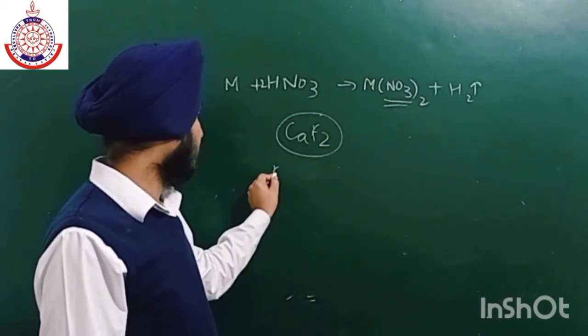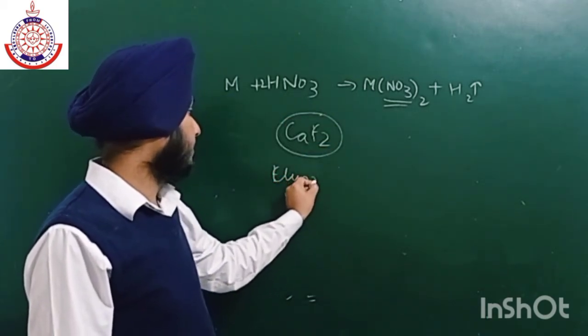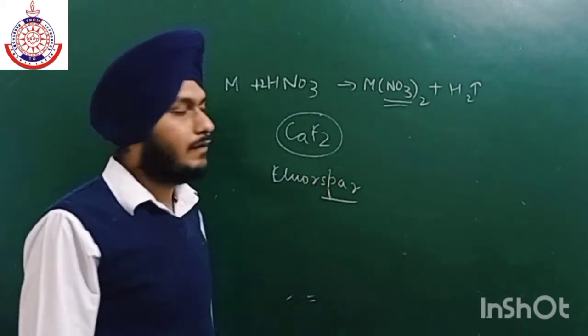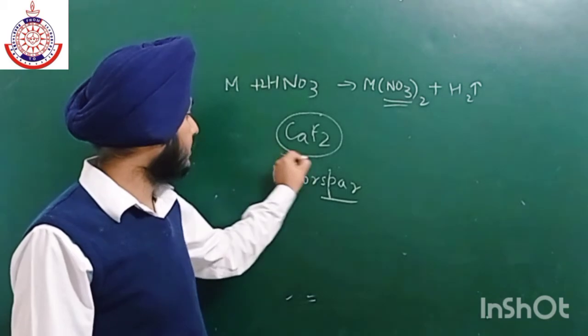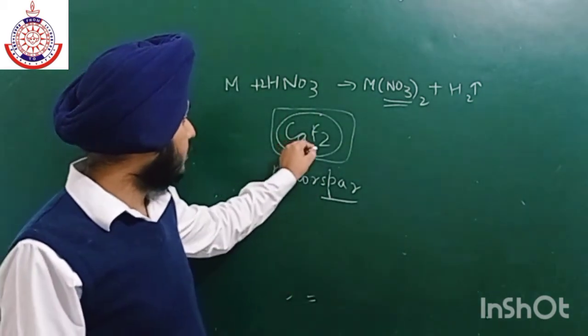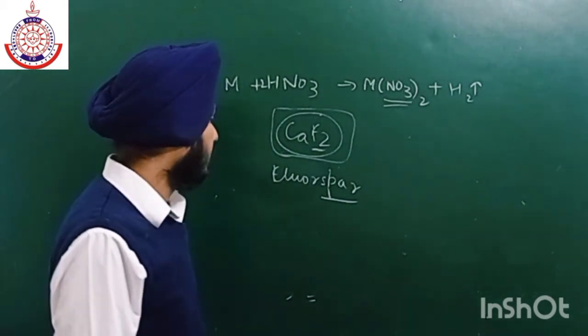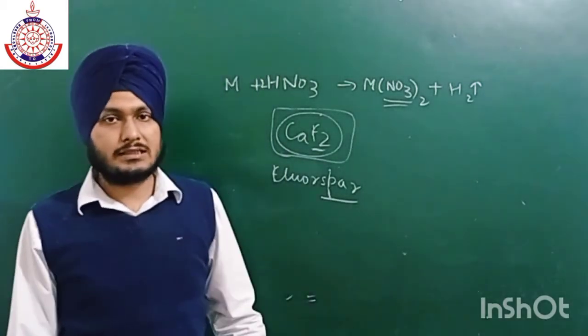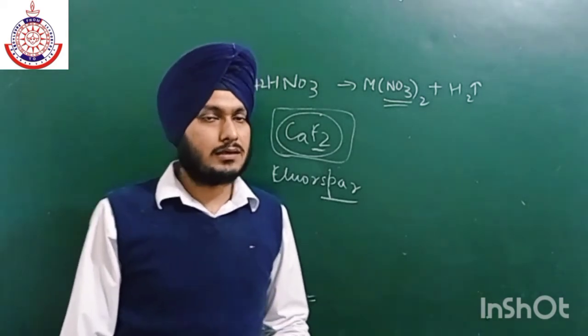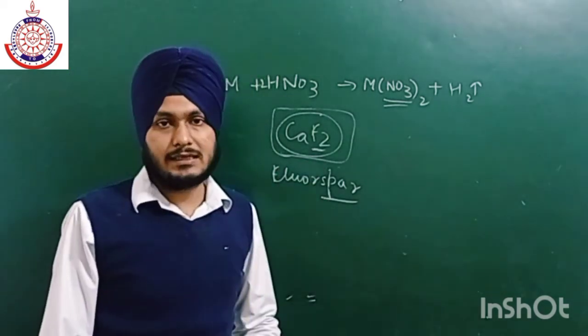It is also known as fluorspar. Spar means sparkling, when we heat it, it gives sparkling. It is a very good agent to provide fluorides, so CaF2 is a fluorinating agent.